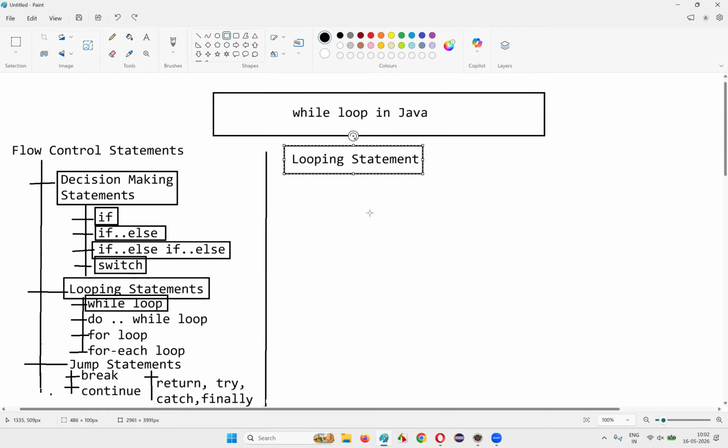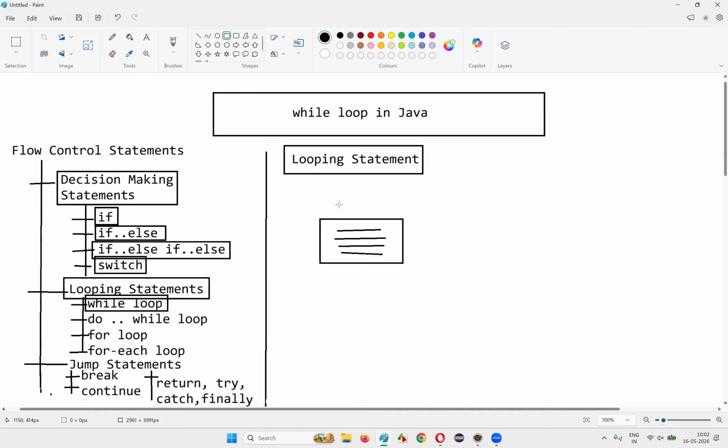But how? Let me explain here. For example, this box is nothing but the block of code. Some code is there here. And by using this looping statement, we can run the same code good number of times or multiple times. We can repeatedly run the same code multiple times. But how? You see, it's all based on a condition.